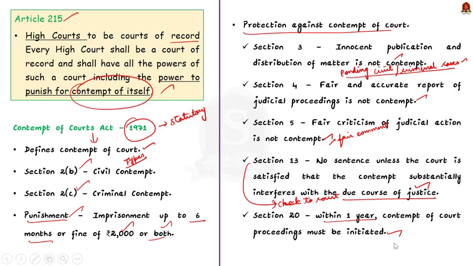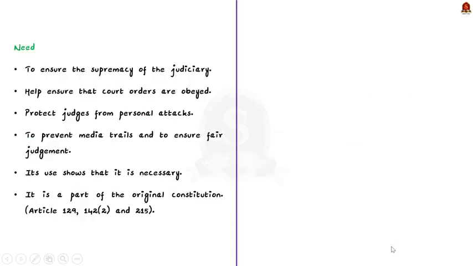Now, let's see the necessity of contempt of court one by one. See, the contempt of court is necessary to ensure the supremacy of the judiciary. In a young democratic country like India, the judiciary is the last option of hope for the citizens. So, maintenance of supremacy of the judiciary is a necessity. Then, the existence of civil contempt helps ensure that court's orders are obeyed. If court's orders are not obeyed, then our society might slip into chaos.